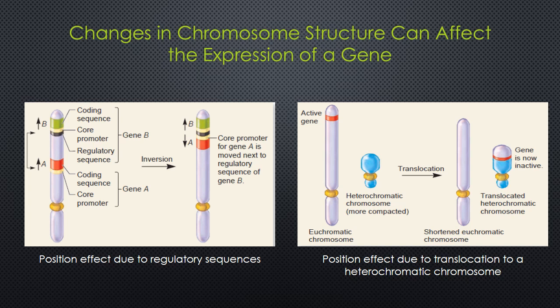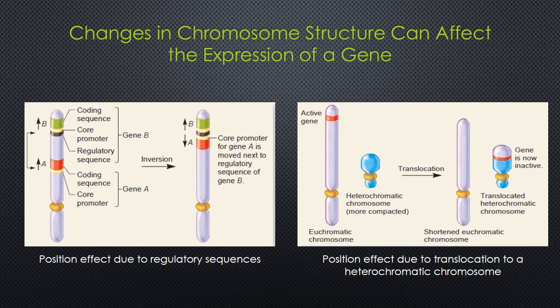Alternatively, a chromosome rearrangement may position a gene from a less condensed, or euchromatic, chromosome to a highly condensed, or heterochromatic, chromosome. When the gene is moved to a heterochromatic region, its expression may be turned off.